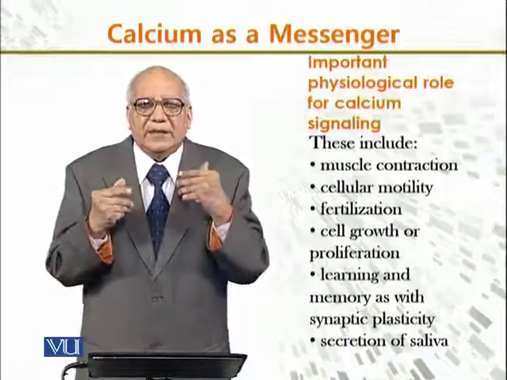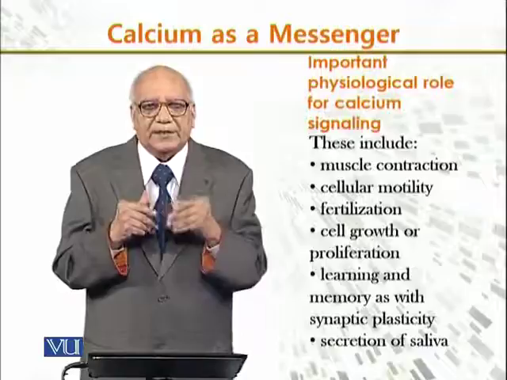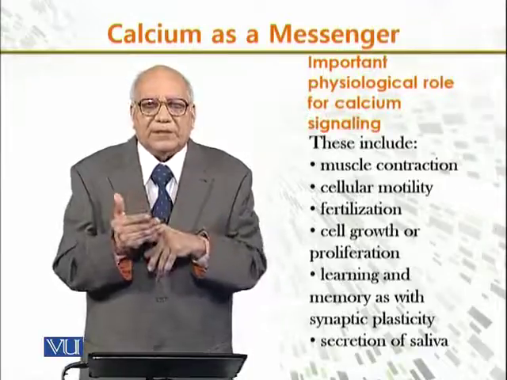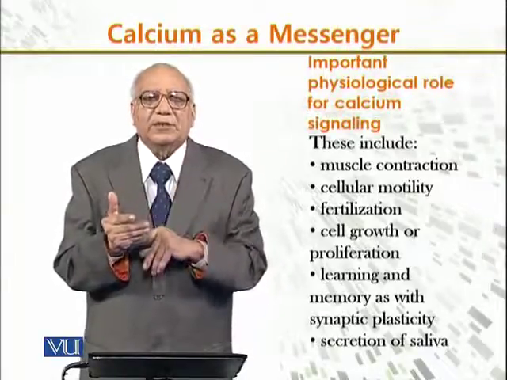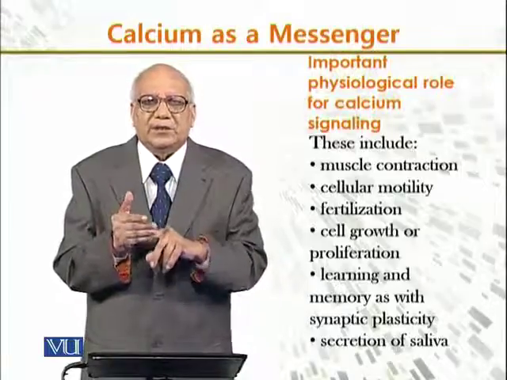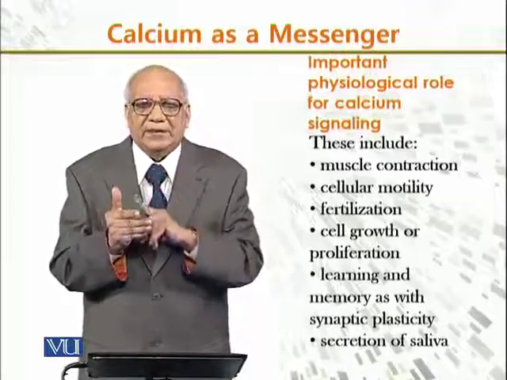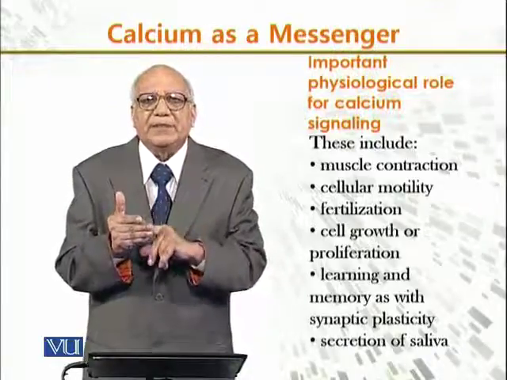Other important physiological roles for calcium signaling are muscle contraction, cellular motility, fertilization, cell growth and proliferation, and learning and memory.